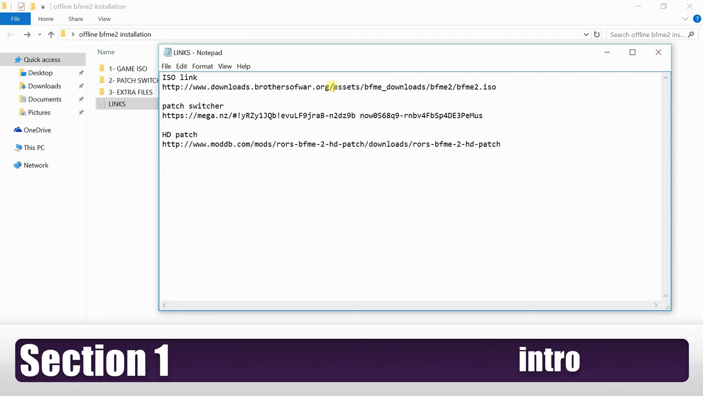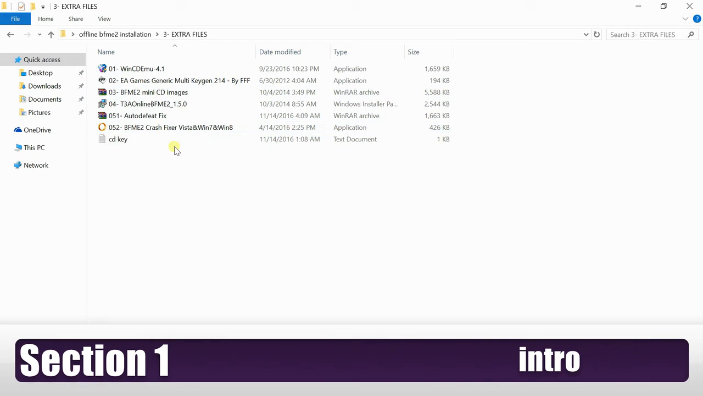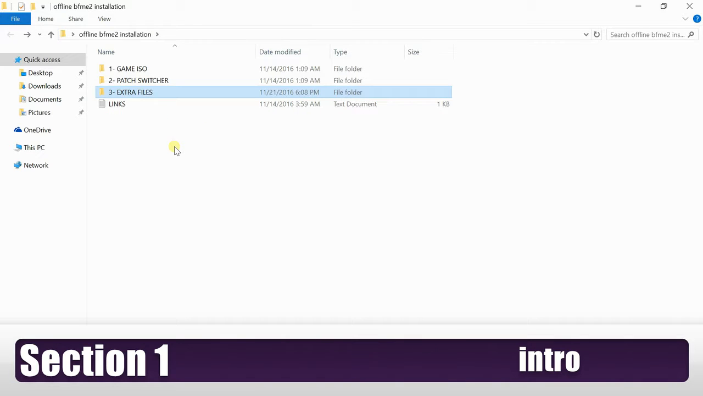The first thing you need for this game is the game ISO, which is the file to download to install the game. You can download it from this link. The other thing is the patch switcher. You can download the latest patch switcher from this link here. And the last thing you need to download is the extra files folder, in which we gathered all the necessary files you may need to run and fix issues with this game in one place. So download all these 3 folders, and after that we're going to proceed with the installation process.